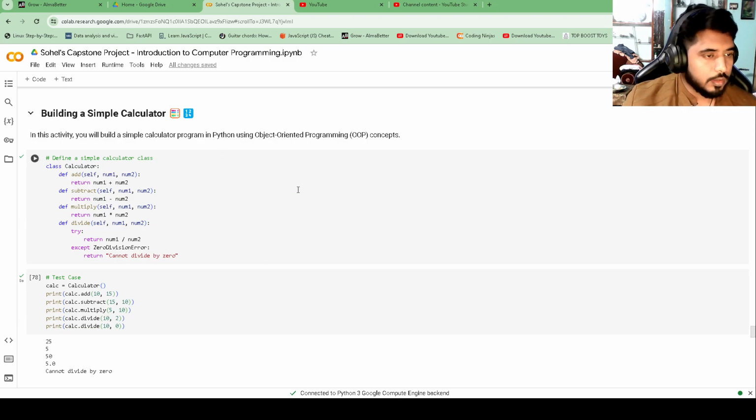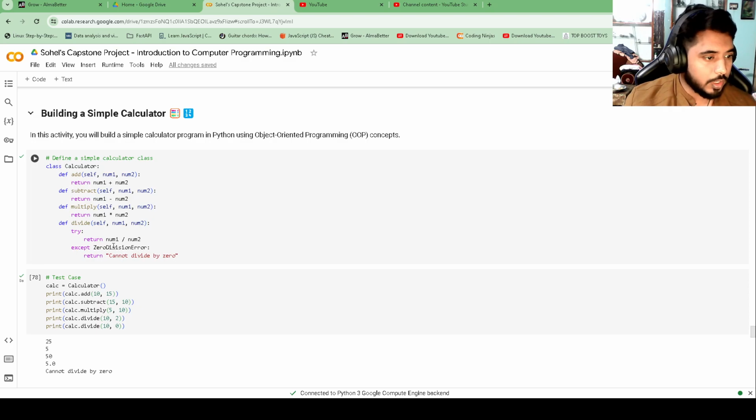I have done the solution for all of them, but I will be explaining only 5 as required by the criteria. The first one is building a simple calculator, in which I have created a calculator class. In this class, I have added the required functions add, subtract, multiply, and divide, which do the necessary operations of addition, subtraction, multiplication, and division.